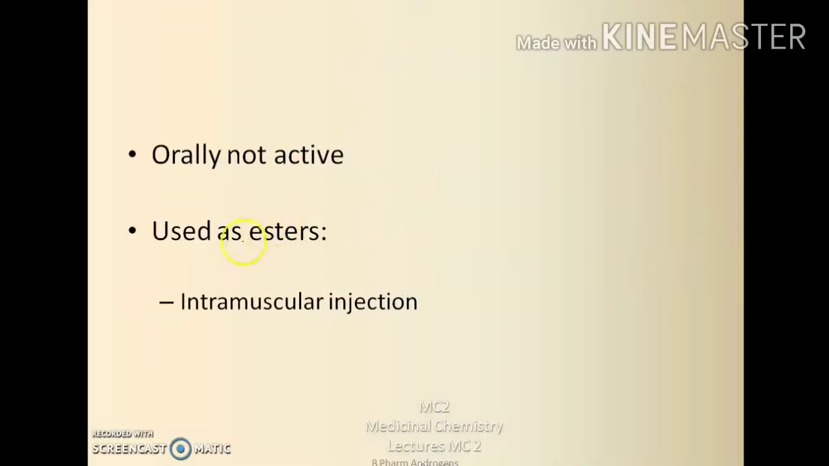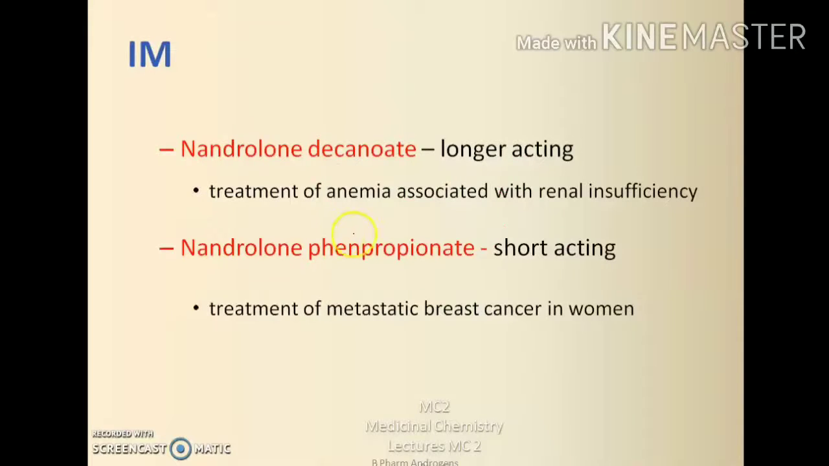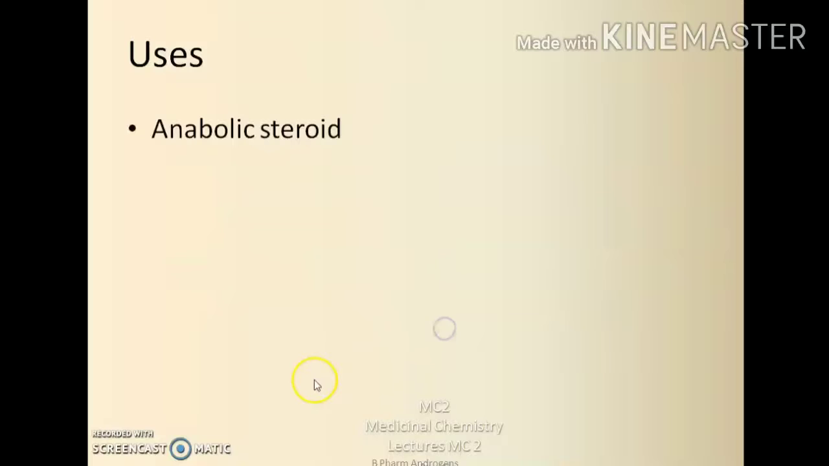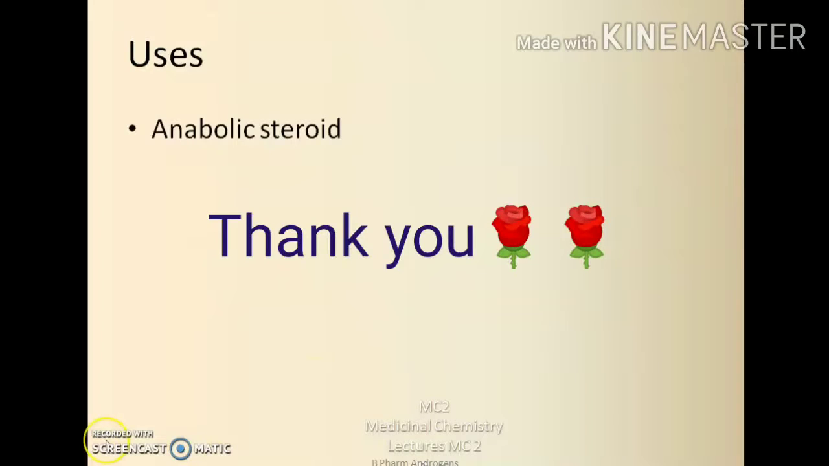Nandrolone is not orally active, but it can be made orally active by introducing a methyl group at the C17 position. They are mainly used as esters for intramuscular injections. So nandrolone decanoate, nandrolone phenpropionate and nandrolone enanthate are available, which are used for the anabolic activity.